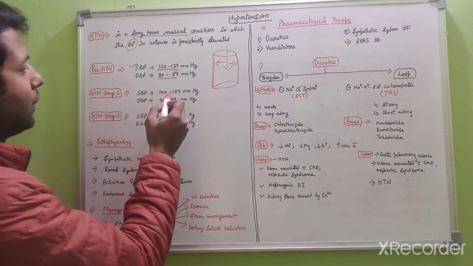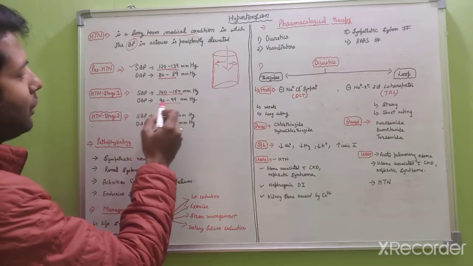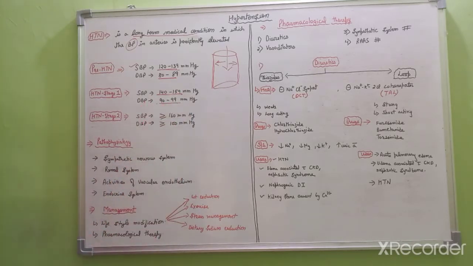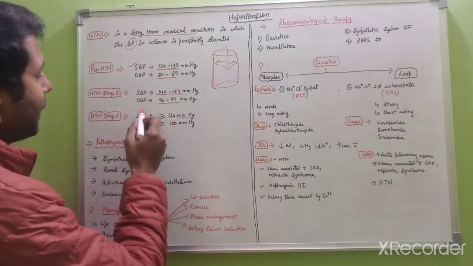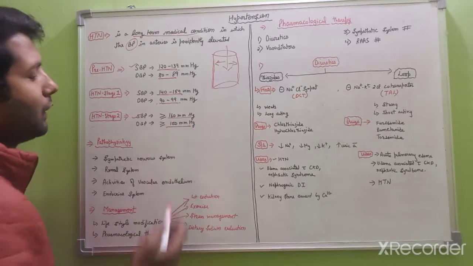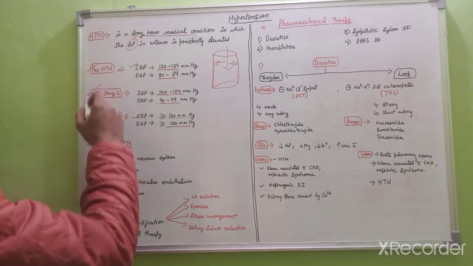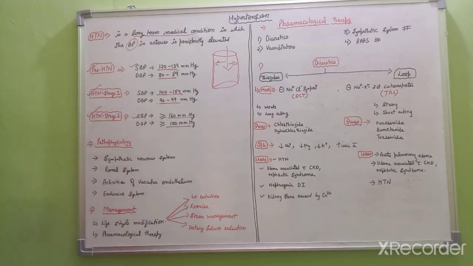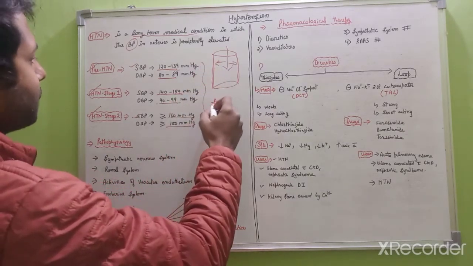In this, the systolic BP is around 140 to 159, and diastolic is around 90 to 99. Then after stage 1, stage 2 will come. In this, the BP is more than or equal to 160 mmHg systolic, and the diastolic BP is more than or equal to 100 mmHg. So these are the three conditions: pre-hypertension, hypertension stage 1 and hypertension stage 2. All the medications are given according to these stages.